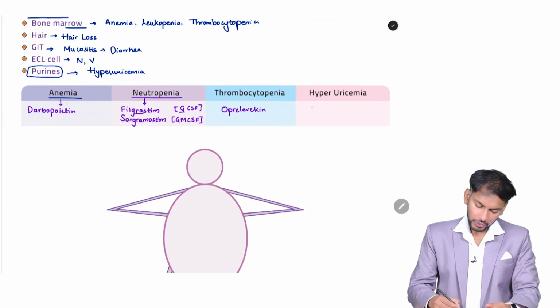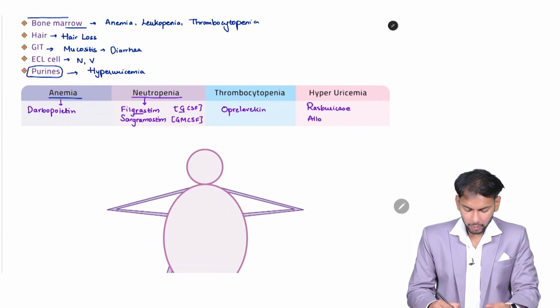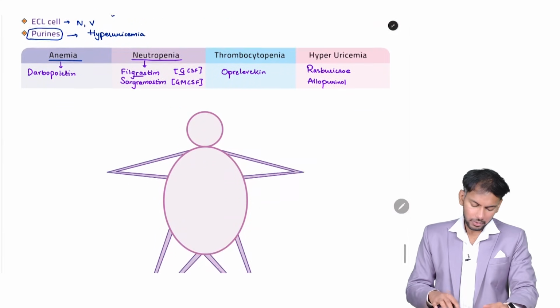Hyperuricemia, what will you do? You can give rasburicase to decrease the uric acid that is already present. To prevent the formation of uric acid, you will give allopurinol. That's all. Now coming to the side effects.